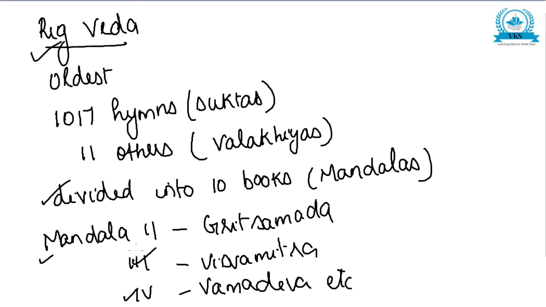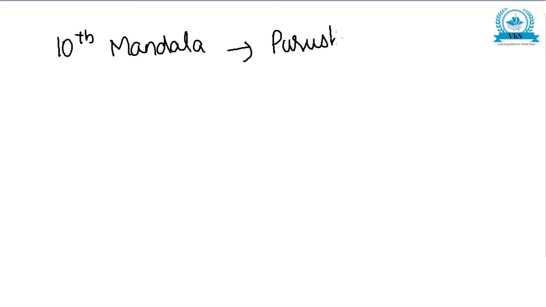And the 10th mandala consists of the famous Purusha Sukta. And what is Purusha Sukta? It explains the 4 varnas.